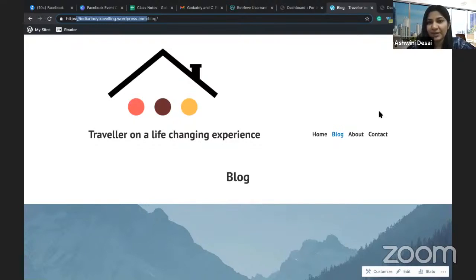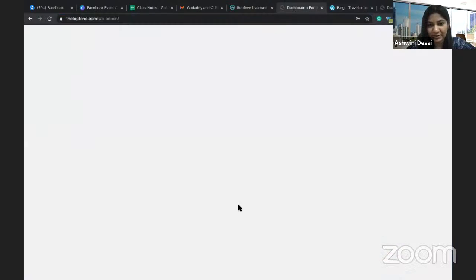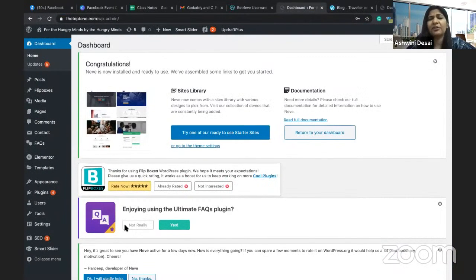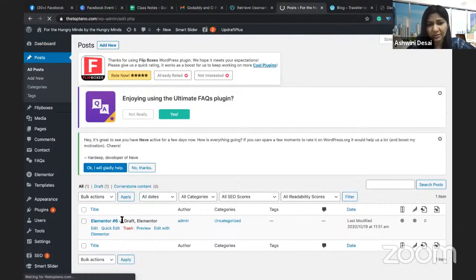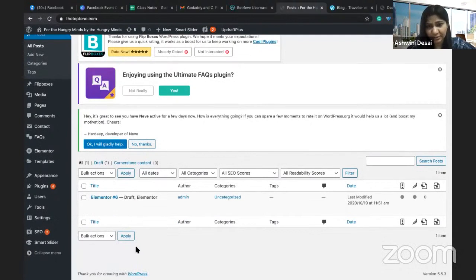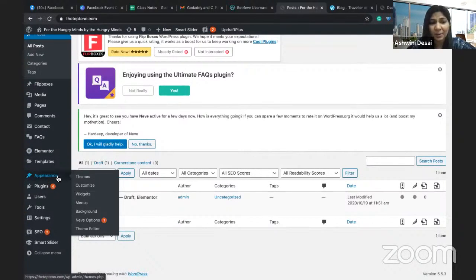So in WordPress, the one which I'm showing you here, the second version of it, you get a lot of opportunity to do the changes. So I'll tell you what the options are. See, here also there are posts, and there are also pages. You can design the pages and you can create the pages. Then there is also something called appearance. Here you can add a lot of themes and make your website look beautiful.